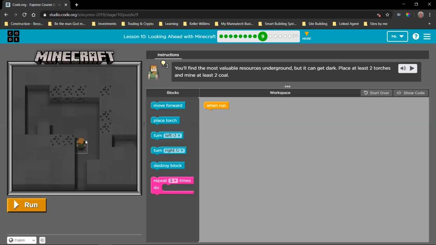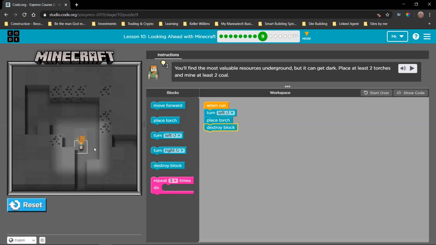So the first puzzle is we need to decide where we want to mine because we want to move that way. The closest place, in my opinion, is right here. These 2 blocks right next to each other. But Alex is not facing that way. So what we need to do is make Alex turn left to face towards this. And then we can just start by placing a torch right where Alex is standing, because then we have our first torch down. Then we want to destroy the block in front of Alex. Okay, so let's test that before we carry on.